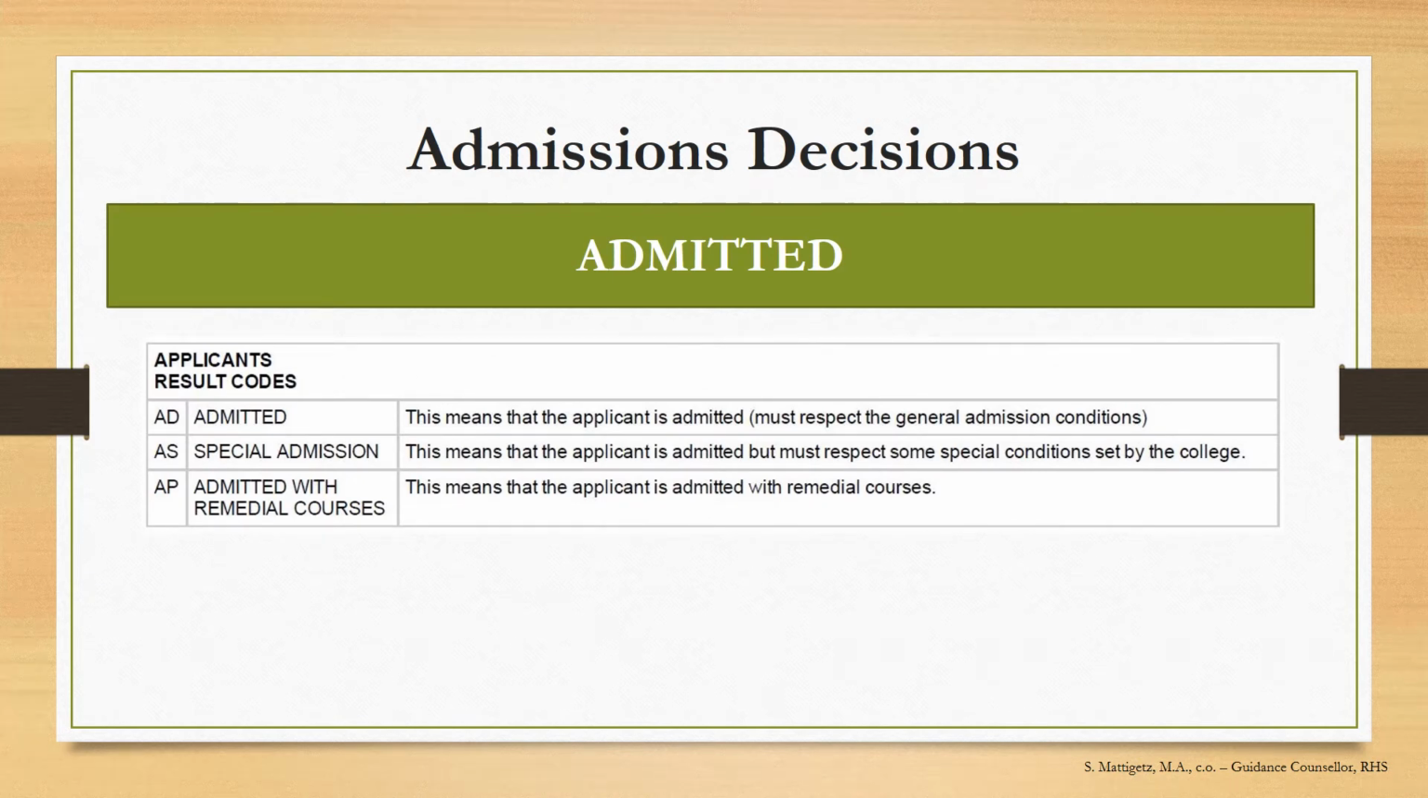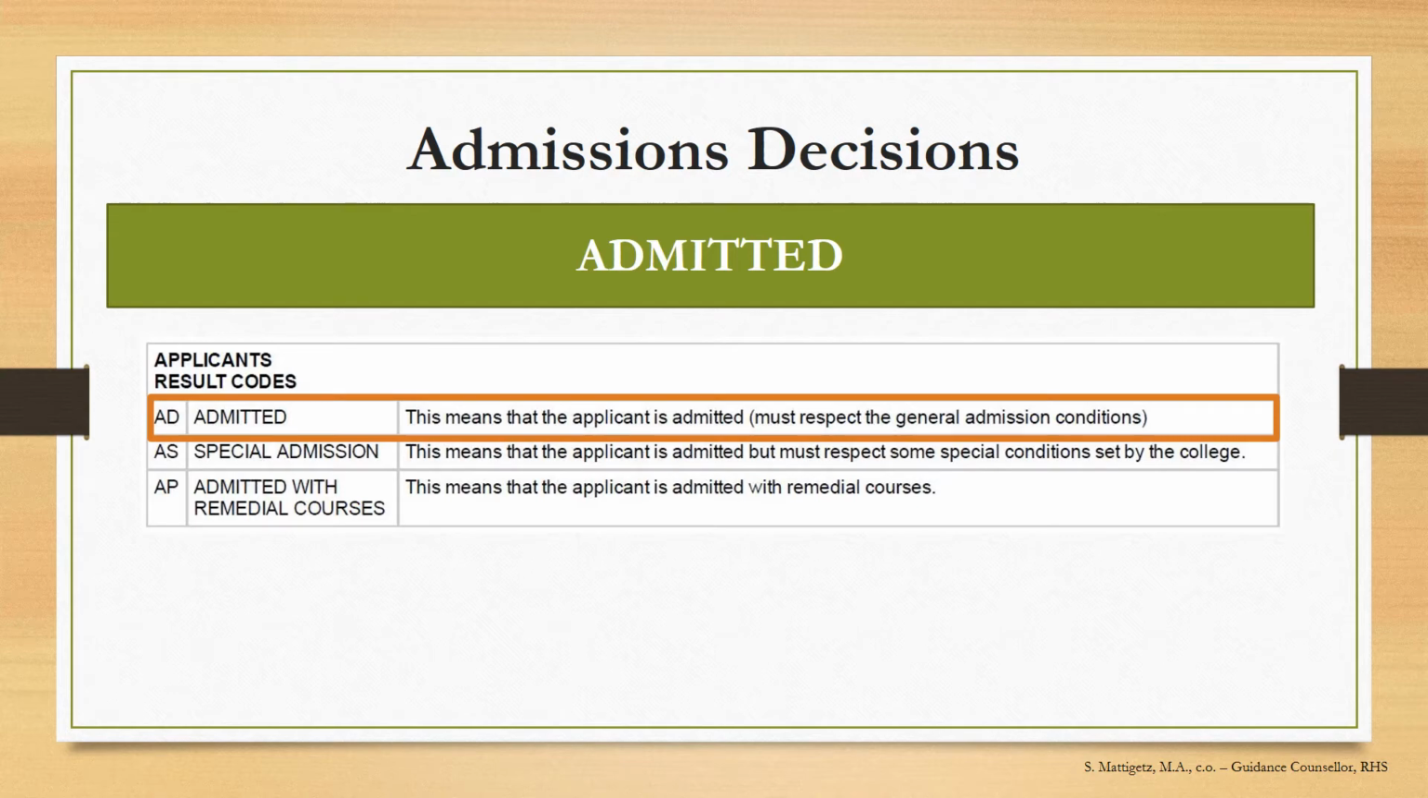Here are the various admission codes that can be given by SRAM. The vast majority of accepted applicants will be given the code AD, which stands for Admitted Conditionally. The AS and AP codes listed here are not typically given to high school applicants.